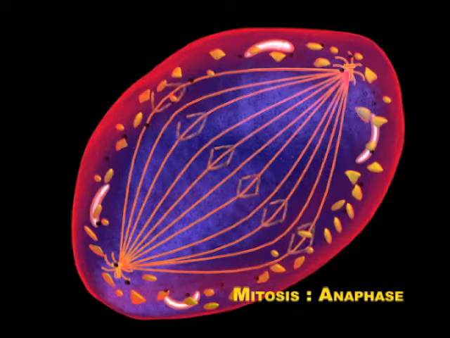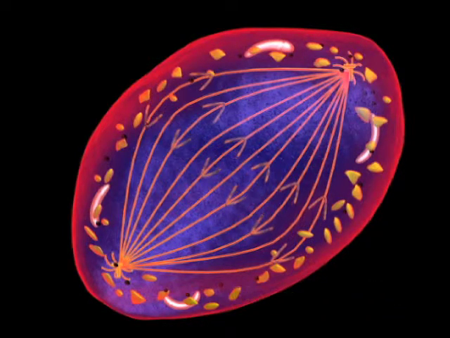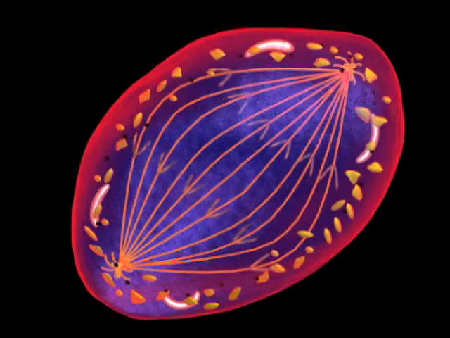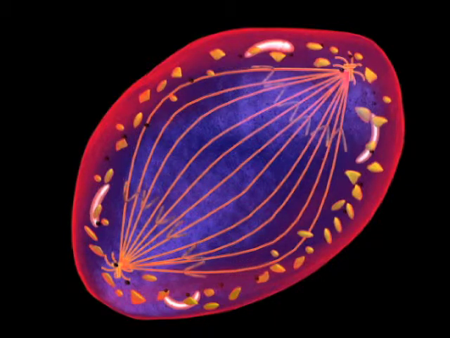In anaphase, the centromeres split and chromatids are pulled to opposite sides of the cell. When chromatids reach the poles, anaphase ends. Each sister chromatid is considered a new chromosome.